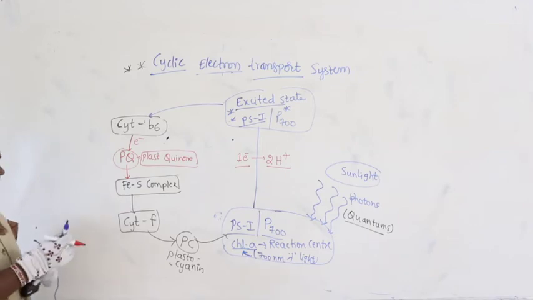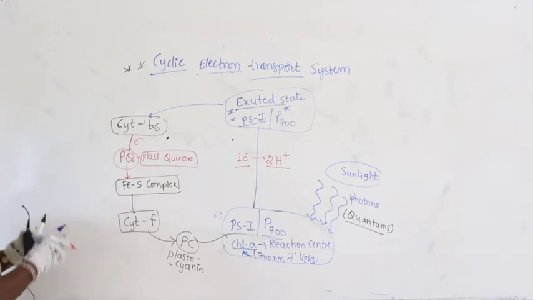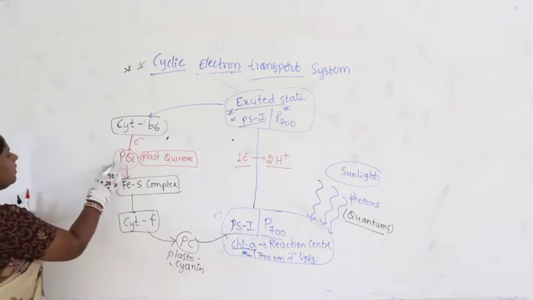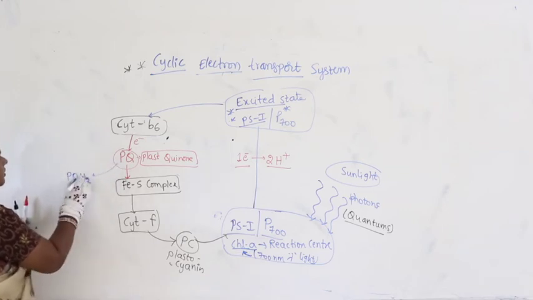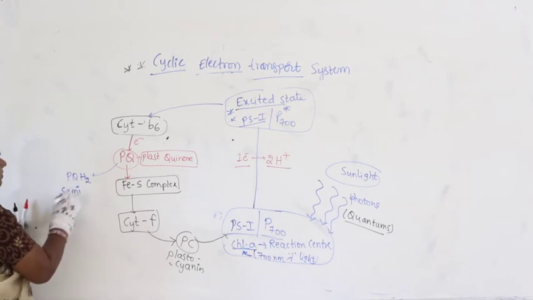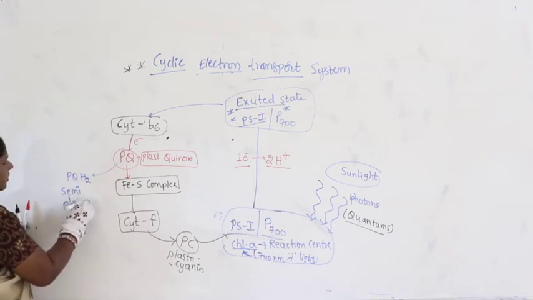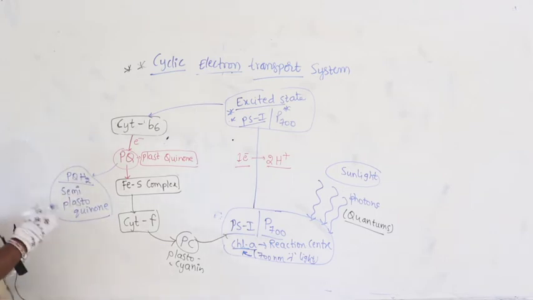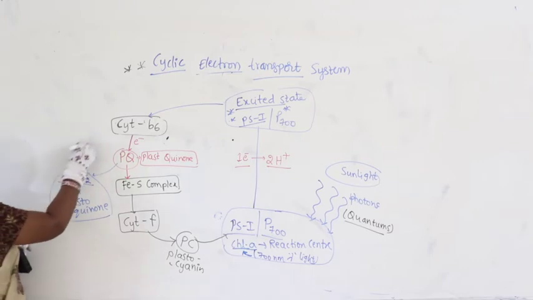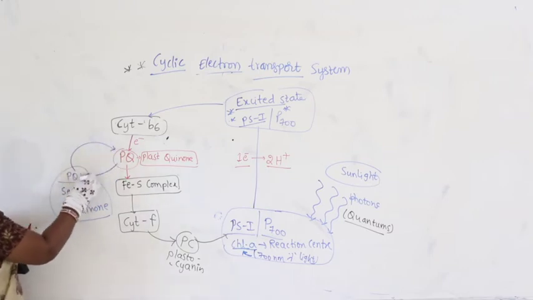So what happens in the case of plastoquinone? All of you know it very well. Plastoquinone gets reduced into semi-plastoquinone. What is this compound? Semi-plastoquinone. Right, again losing an electron, it converts back into plastoquinone.